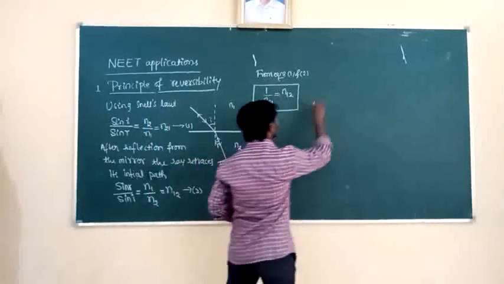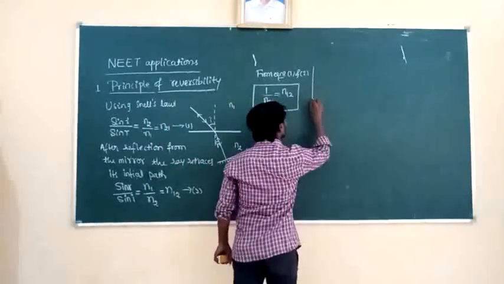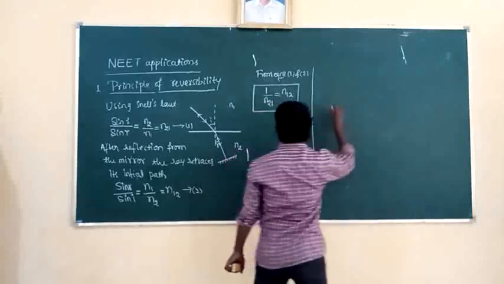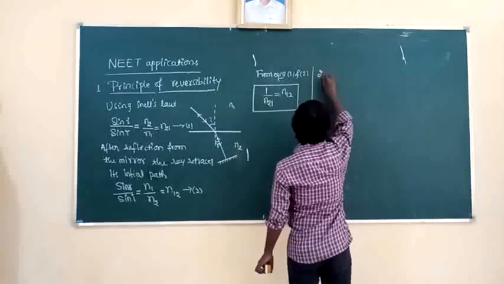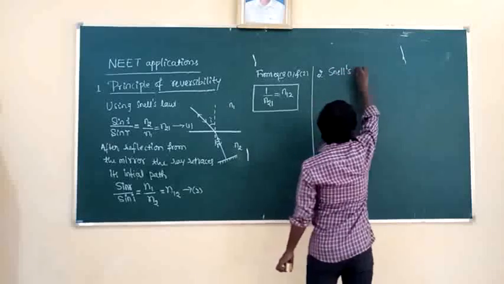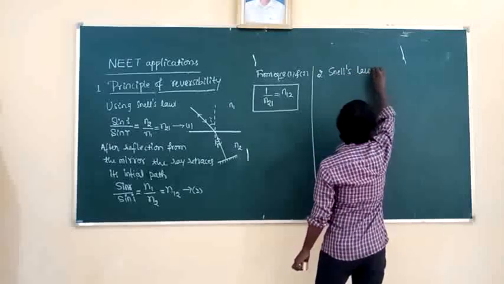Then what is the second application here? We are going to write Snell's law in vector form.